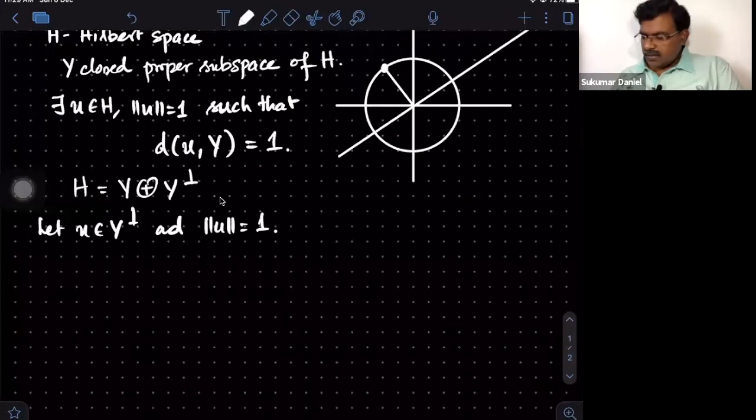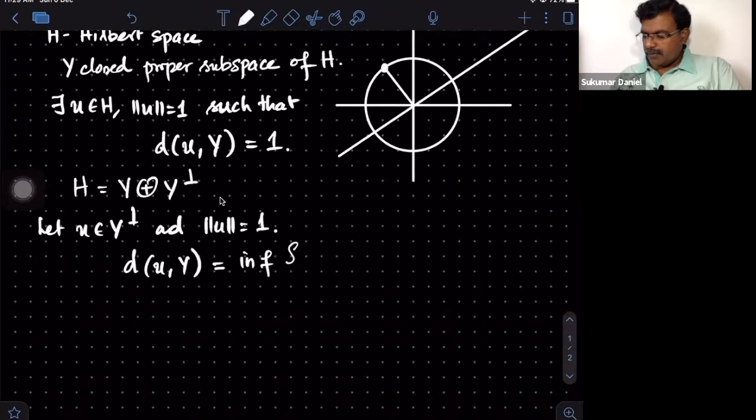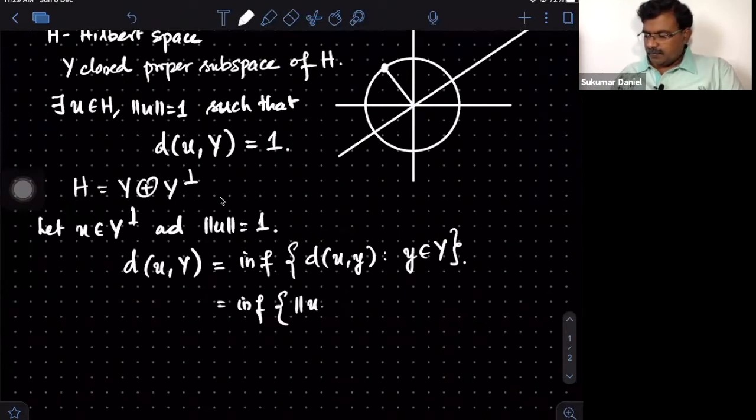Why is that? Let's find the distance between U and Y. By definition, it is the infimum of the distance from U to any y coming from Y. But what is this by definition? It is the norm of U minus y. This is straightforward, but I am just writing it for the sake of clarity. So what is this norm?